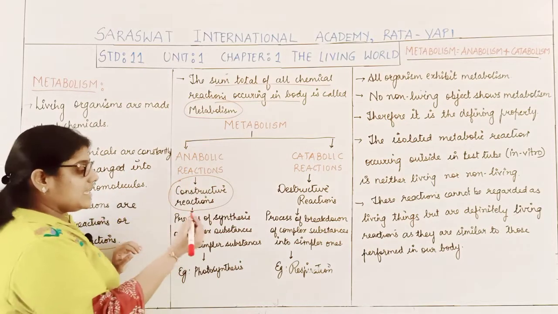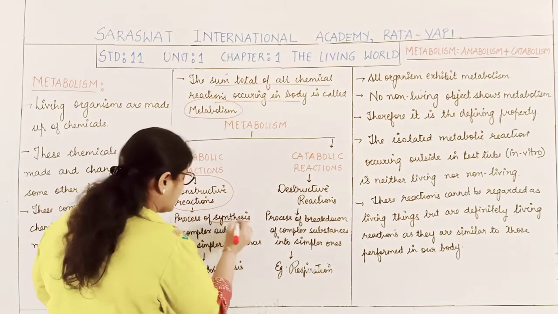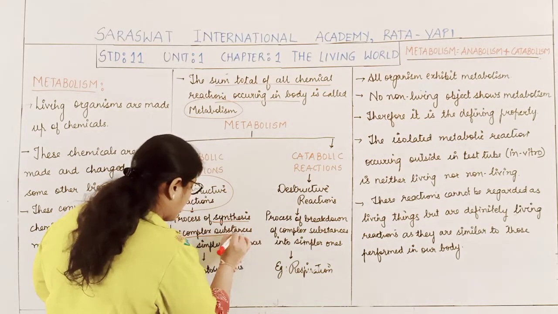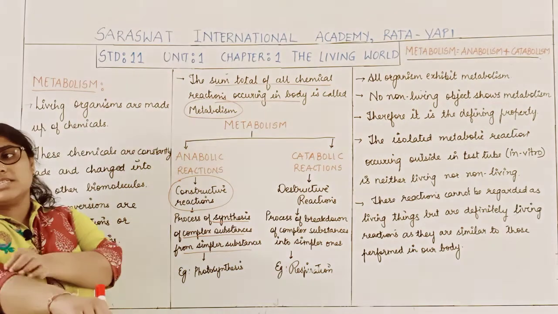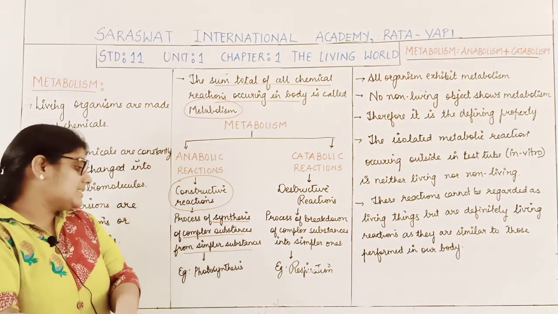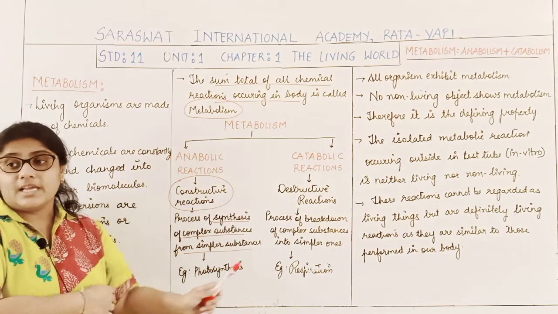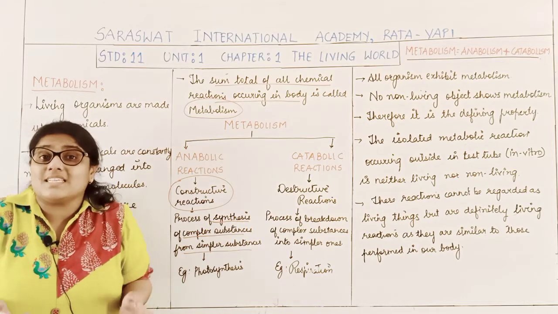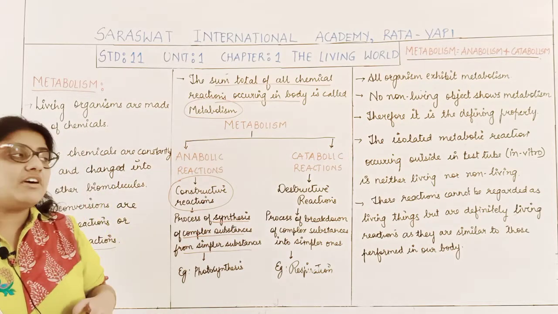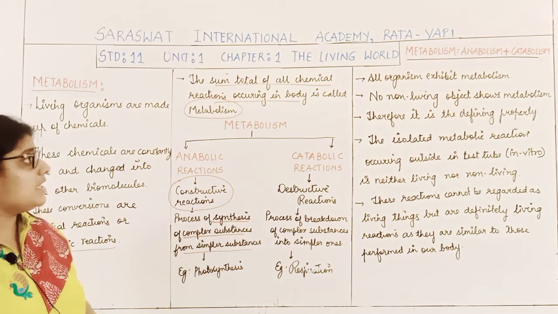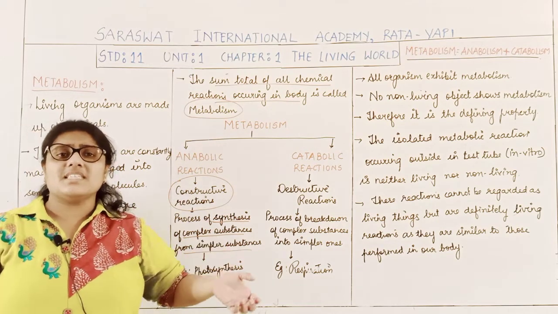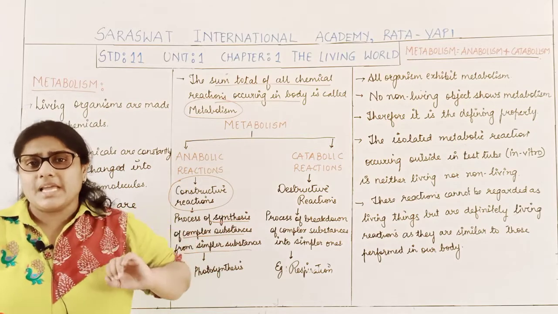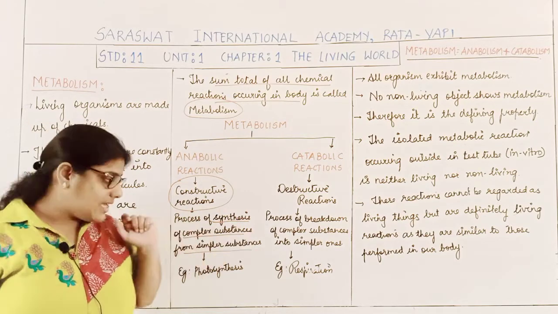So basically it is the process of synthesis of complex substances from simpler ones. What is it called? It is called the anabolic reaction. So all the synthesizing reactions in our body are called anabolic reactions. In any living organism, whatever synthesizing activities take place are anabolic reactions.